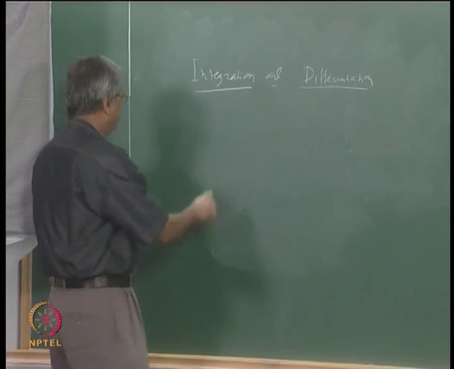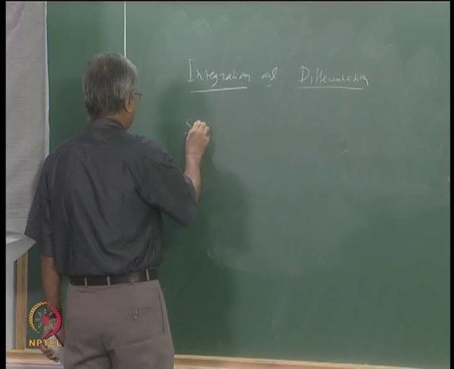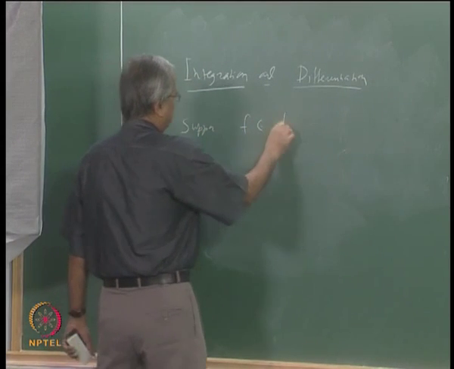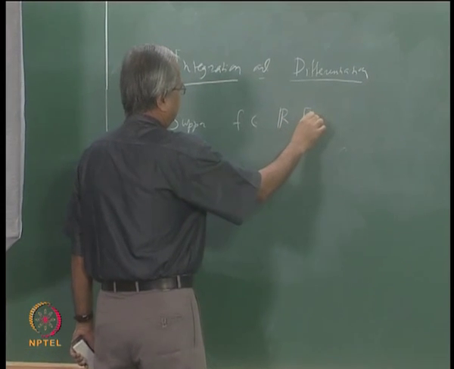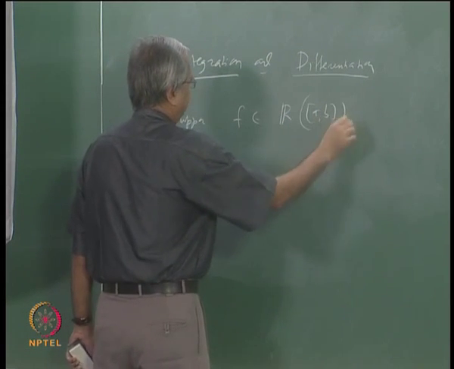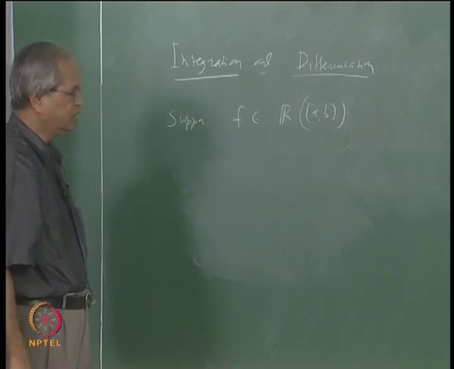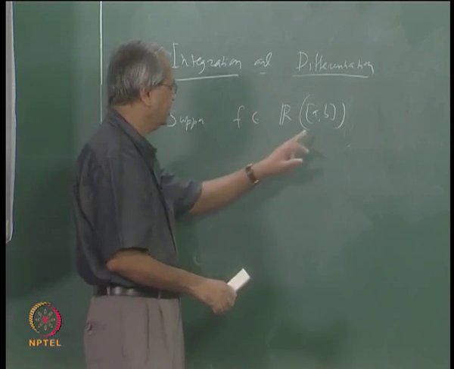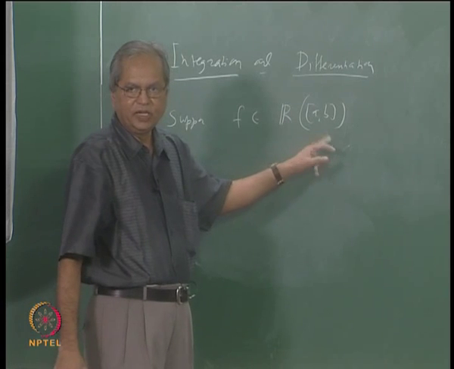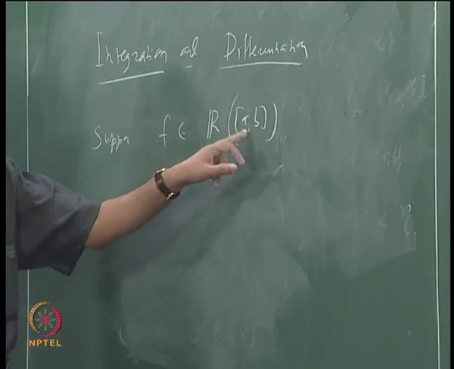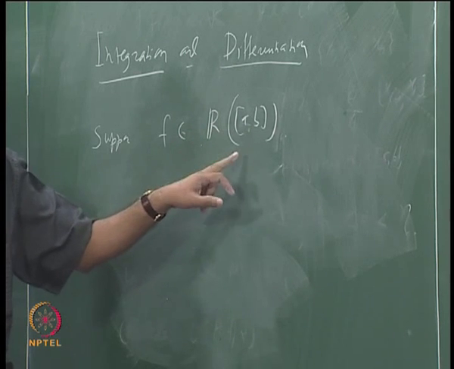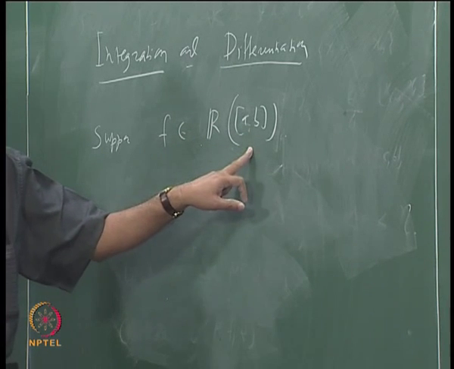Suppose f is a Riemann integrable function. Then, as we have seen, if f is Riemann integrable on the interval [a, b], then for any number c in the interval a to b, it is also integrable in the interval a to c.